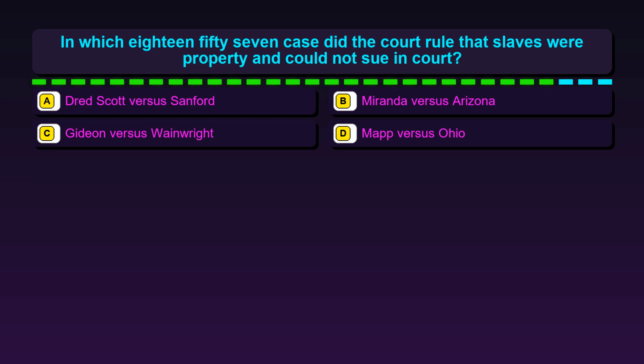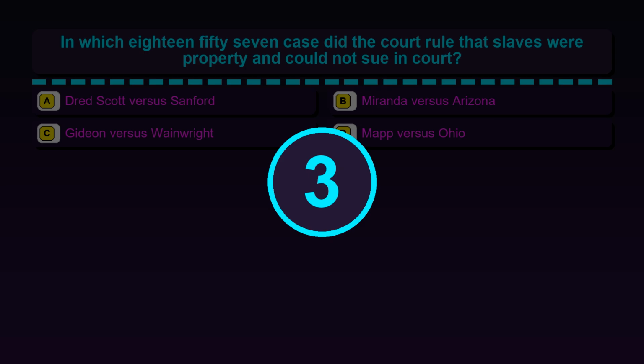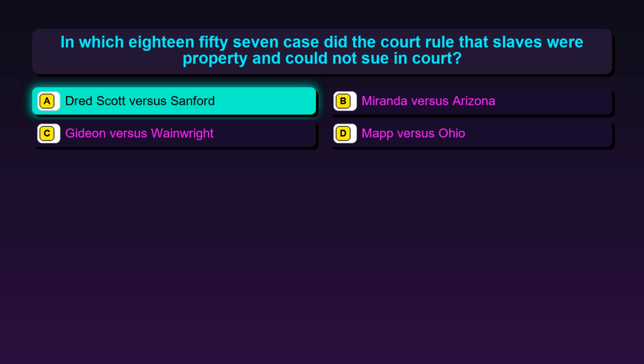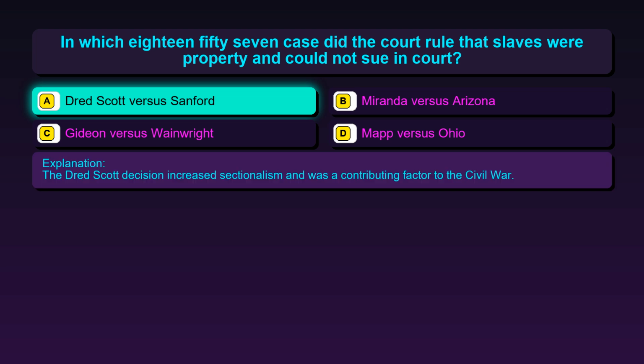Question 106. In which 1857 case did the court rule that slaves were property and could not sue in court? Option A, Dred Scott v. Sanford. Option B, Miranda v. Arizona. Option C, Gideon v. Wainwright. Option D, Mapp v. Ohio. The correct answer is option A, Dred Scott v. Sanford. The Dred Scott decision increased sectionalism and was a contributing factor to the Civil War.